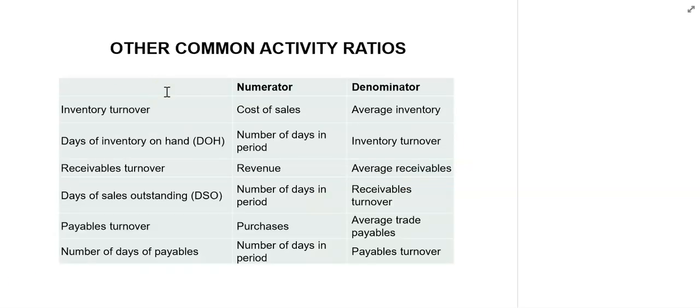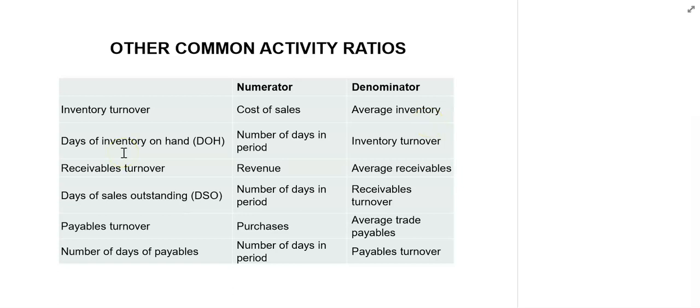Other common activity ratios include the inventory turnover ratio. It is calculated as cost of sales divided by the average inventory. Average inventory is calculated as the opening inventory plus the closing inventory, divided by 2. Keeping other things constant, the higher this ratio, the better it is. In certain cases, higher inventory turnover may indicate the risk of stock out as inventory levels are too low. Therefore, a comparison against industry benchmark competitors as well as past ratios for the same firm should be provided.